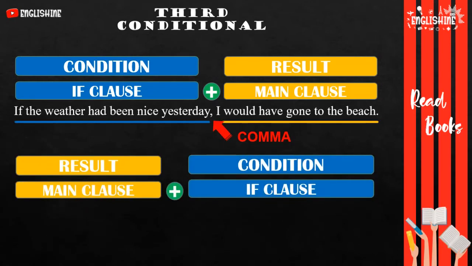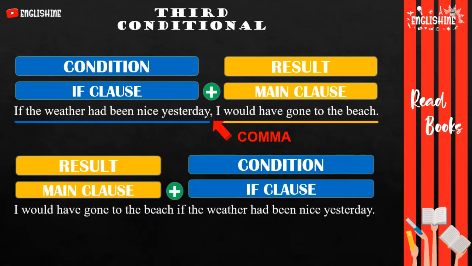If the weather had been nice yesterday, I would have gone to the beach. How can we change it to this order? We say, I would have gone to the beach if the weather had been nice yesterday. I would have gone to the beach is the main clause, the result.